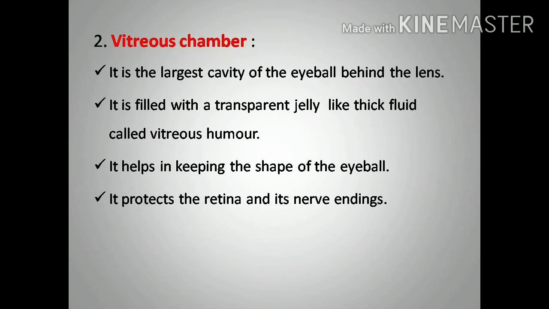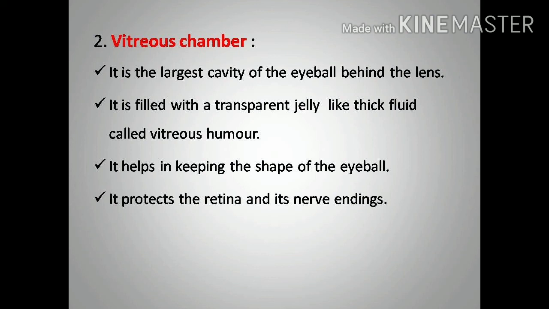One more chamber is the vitreous chamber. It is the largest chamber of the eyeball. It is located just behind the lens region, and it is larger in size. It is called the vitreous chamber.